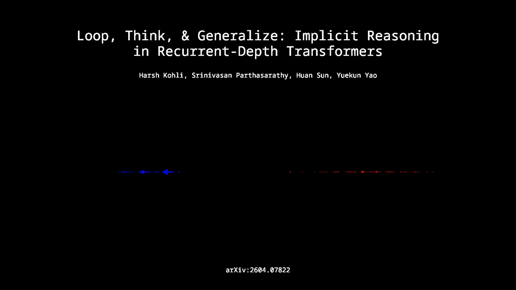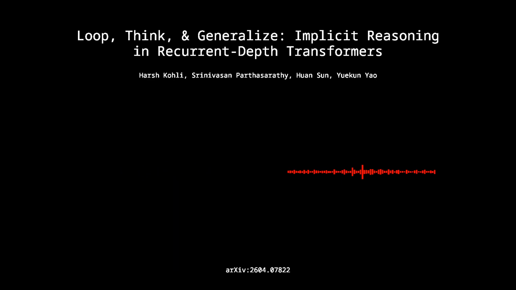That's a perfect analogy. And this specific bottleneck is the focus of the deep dive today. We're looking at a really fascinating paper from researchers at The Ohio State University, and it's titled Loop, Think, and Generalize: Implicit Reasoning in Recurrent-Depth Transformers. It's a great paper. The authors propose a fundamental architectural shift to break down these exact silos. They basically suggest replacing sequential layers with a recurrent depth, or looped, architecture to tackle two massive hurdles. First, systematic generalization, which is combining completely unfamiliar knowledge. And second, depth extrapolation, meaning reasoning far beyond the complexity the model actually saw during training.